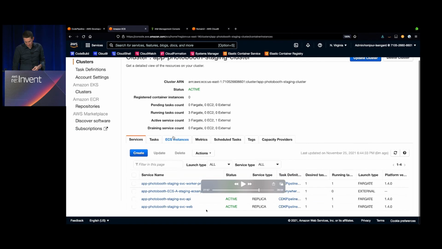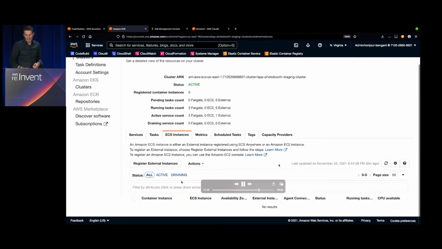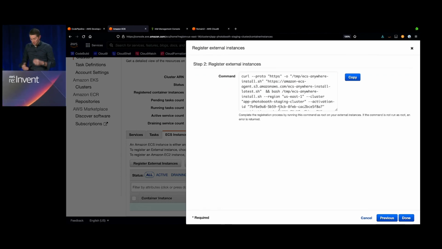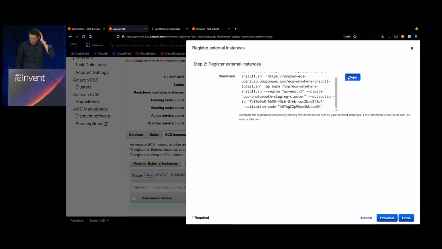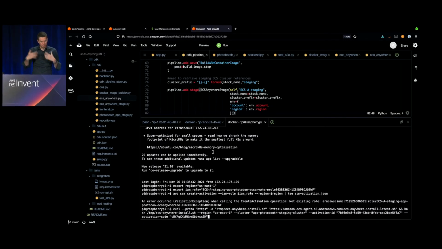So again, back to this tab, ECS instance, I'm going to register external instance. So that's the way I'm going to onboard my Raspberry Pi into my ECS cluster. So I follow that, and I'm just going to copy paste this command that has been generated, and which is valid for 5 minutes, roughly, so we can onboard my Raspberry Pi with security.